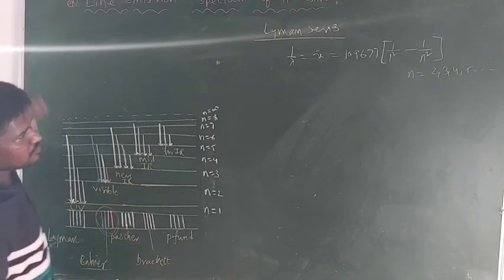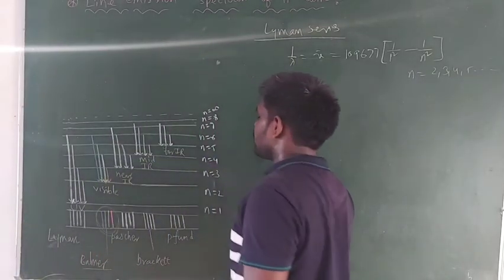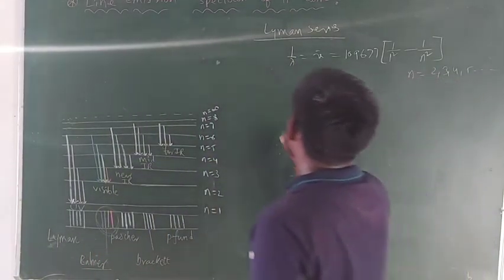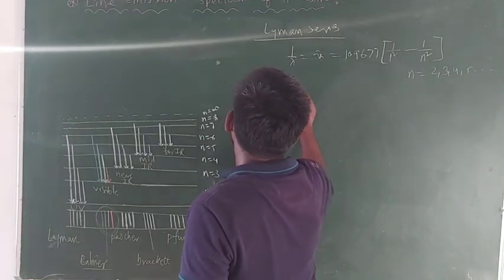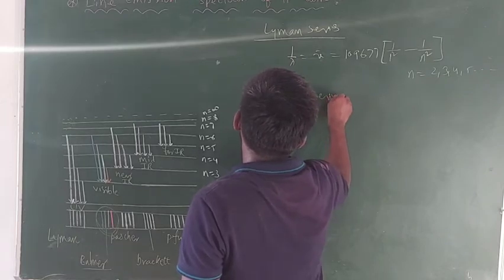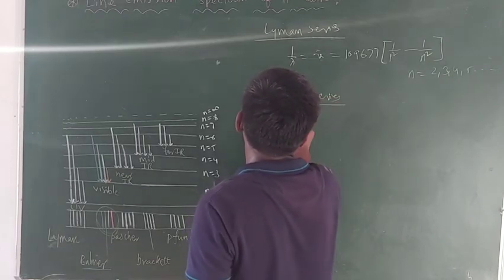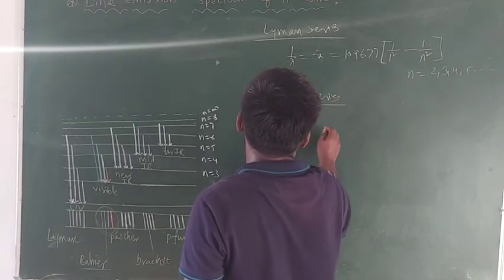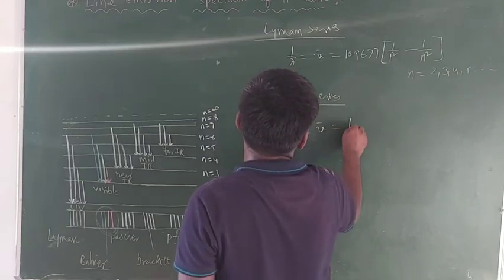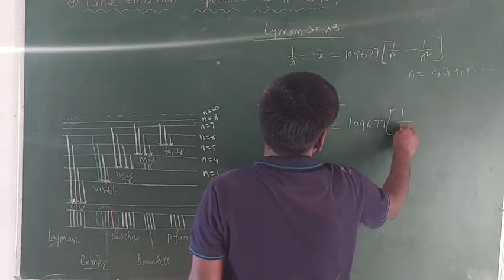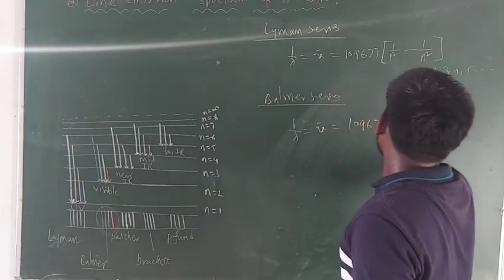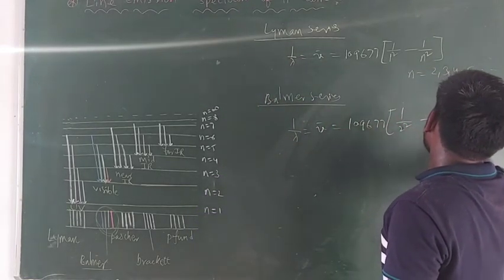And here there is a formula to find the spectral line wavelength. So in the Balmer series we have various spectral lines. The wavelength we can find by using this formula: 1/λ = 109677 (1/2² − 1/n²).